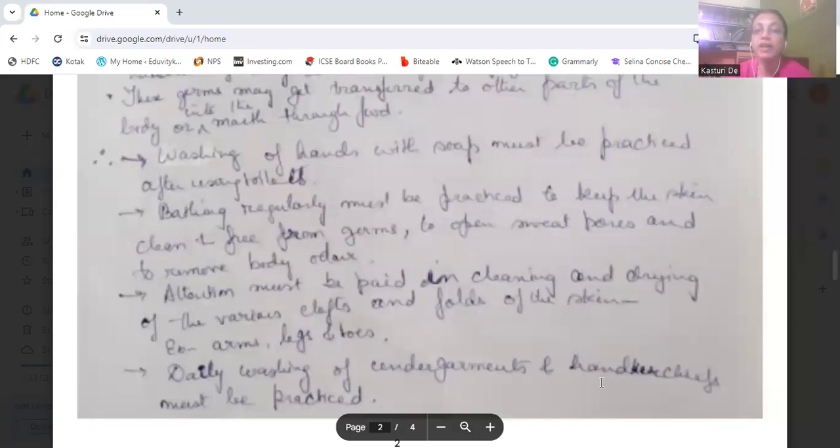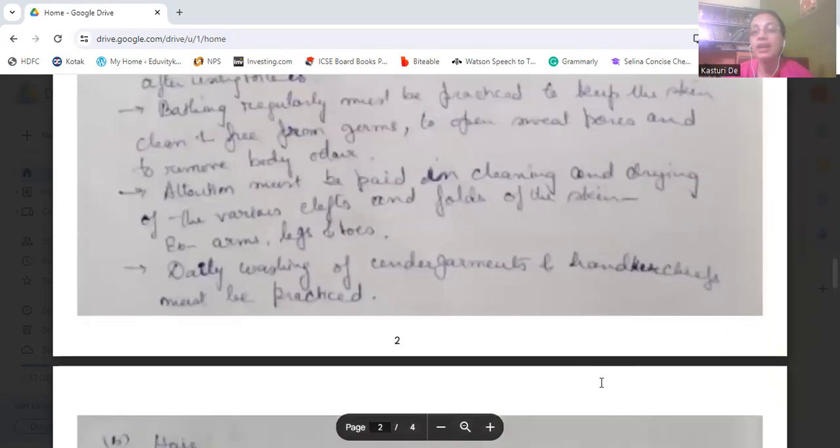Now, attention must be paid in cleaning and drying the various types of clefts and folds of the skin, like arms, legs, toes, where the sweat or the germs generally remain more. That should be cleaned and dried regularly, very nicely. And then daily washing of the undergarments and handkerchiefs should be practiced.